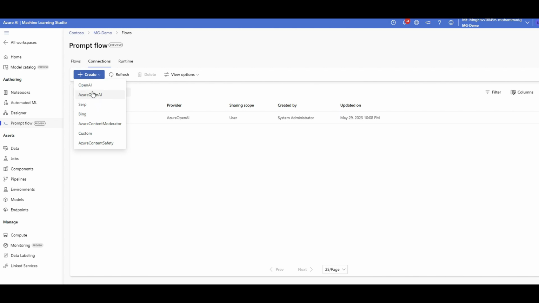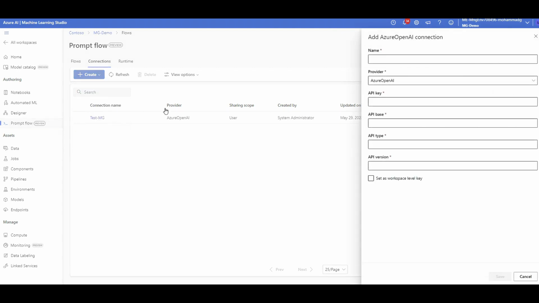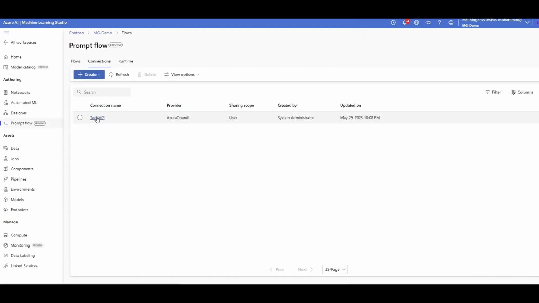Now, I already created a connection to my Azure OpenAI because I wanted to use my large language models deployed in Azure OpenAI. So I gave it a name. You need to paste your API key, base, type, and version. You can grab them from your Azure OpenAI. I just had them all. I copy and paste them here, and now I have my connection here. I call it TestMG.